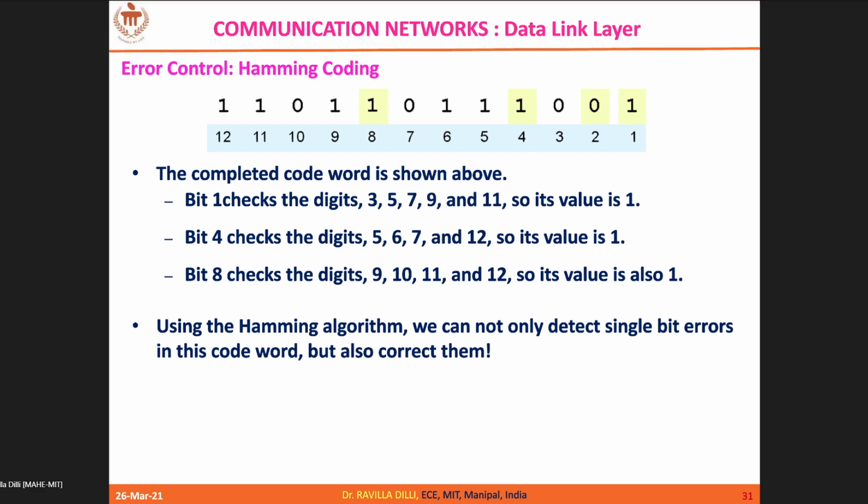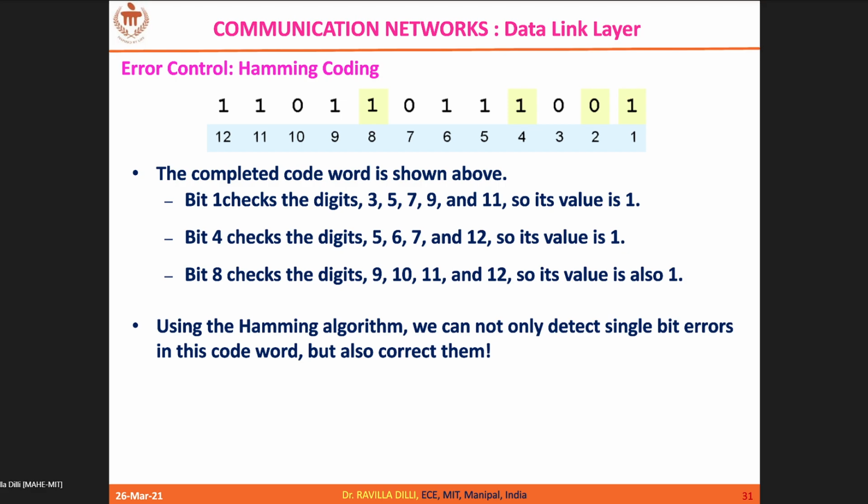Now let us summarize it. R3, R2, R1, R0 is 0 0 1 0. What does it mean? What's the actual value of this? It is 2. So 0 0 1 0 means 2, and we can conclude that there exists an error at position 2.